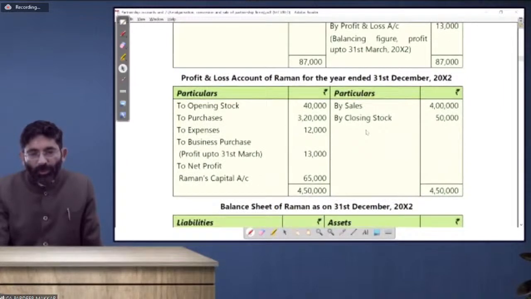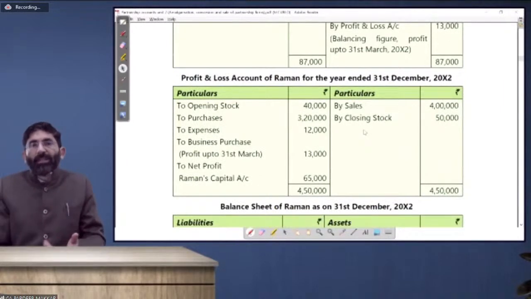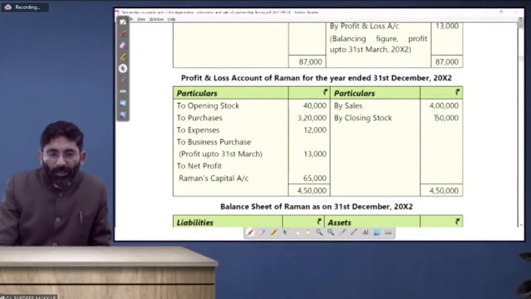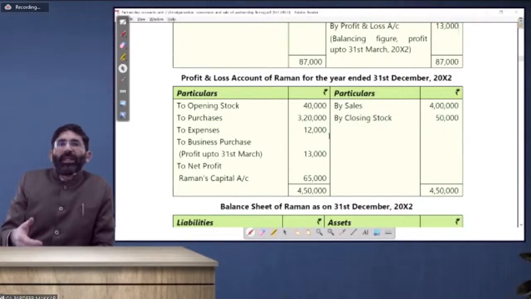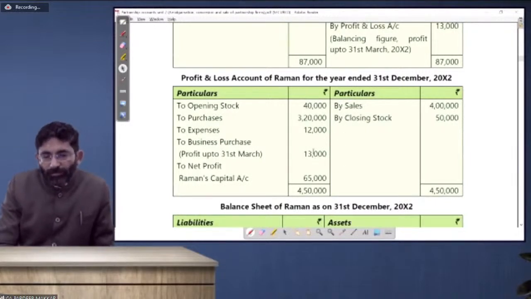Then profit and loss account is to be prepared as normal. As normal, we are preparing at the end of the year. So that we prepare to opening stock, to purchases, to expenses. This is a closing of books of accounts as normal books. Then we have got a profit of 13,000 this year. So that will be transferred here. Sale, closing stock, balance sheet figure will be the net profit, go to Raman's capital account.